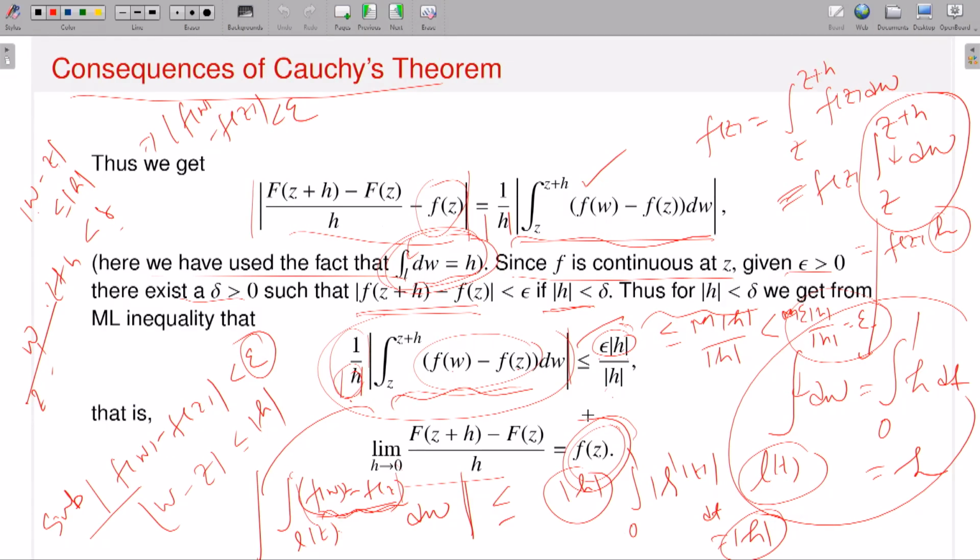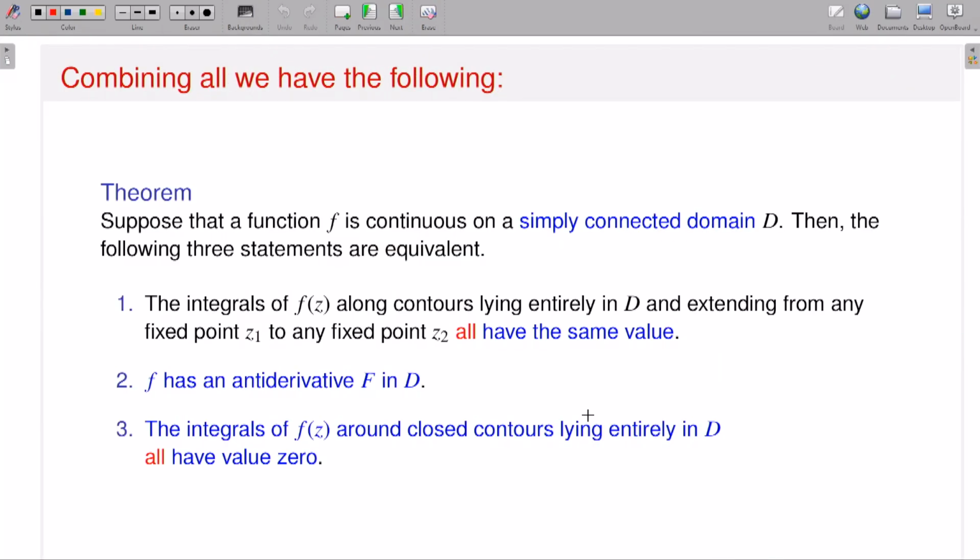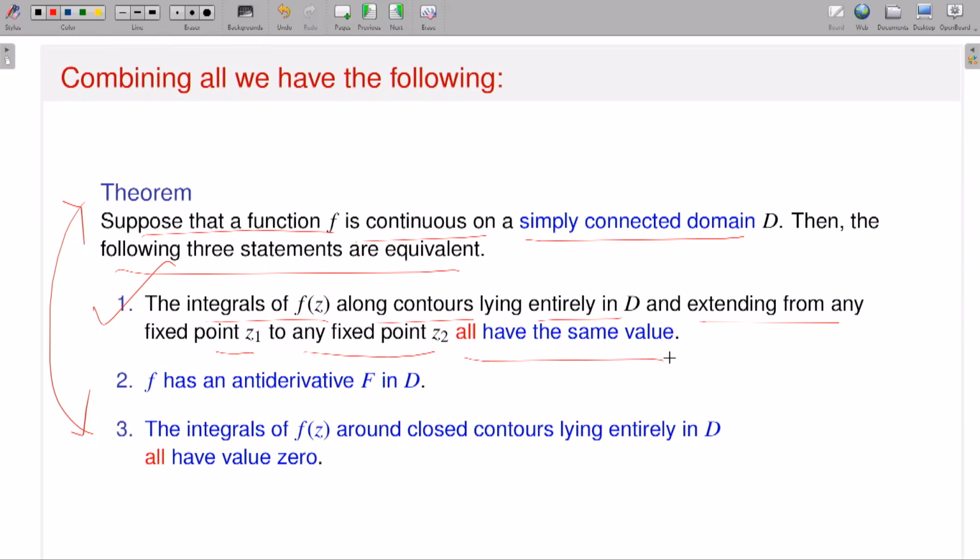Okay, so that's the meaning: if my function is analytic on a simply connected domain, that means it possesses an antiderivative, and this is the combination of whatever I have discussed. If I combine the three theorems, this is the conclusion. It says that suppose you have a function f which is continuous on a simply connected domain, this is very important, then the following statements are equivalent. Number one: the integral of f along contours lying entirely in D and extending from any point z1 to any point z2 all have the same value. That means it is independent of the choice of the contour.